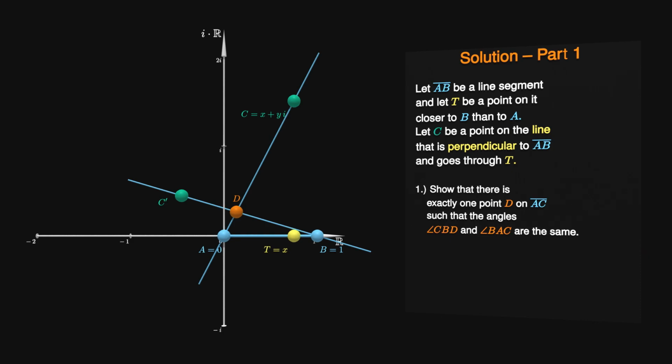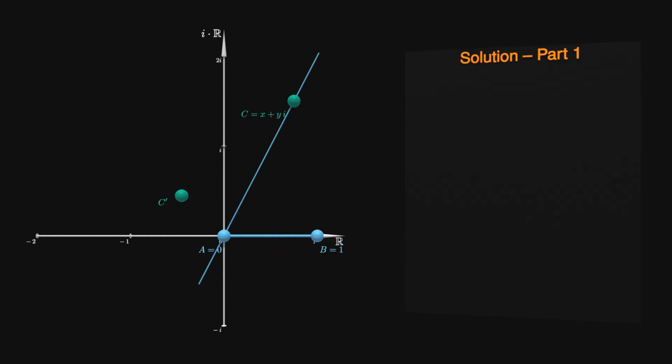Notice that C itself has the argument of the angle BAC, so let's start with the rotation. Subtract B from the points B and C. This shifts B to the origin and C to the point x-1 plus yi.